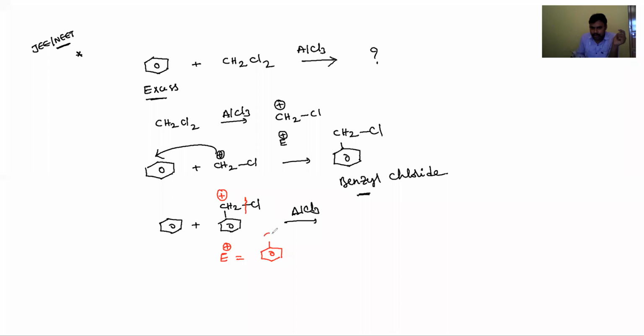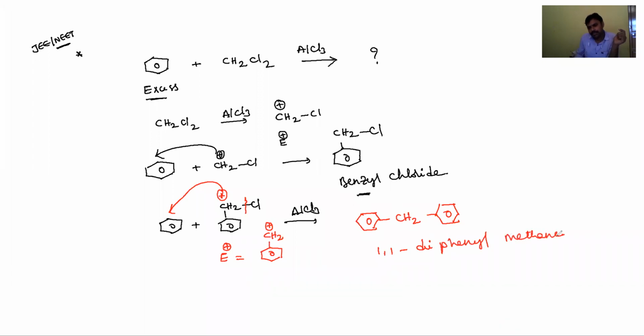This electrophile again attaches to the benzene ring and produces 1,1-diphenyl methane. Okay students, 1,1-diphenyl methane is the major product.